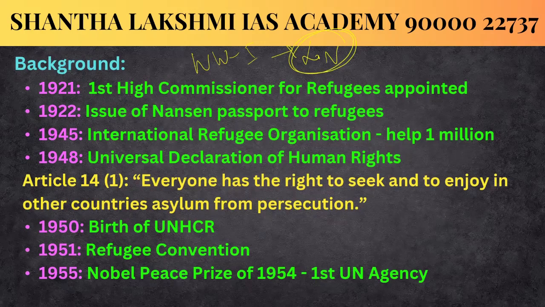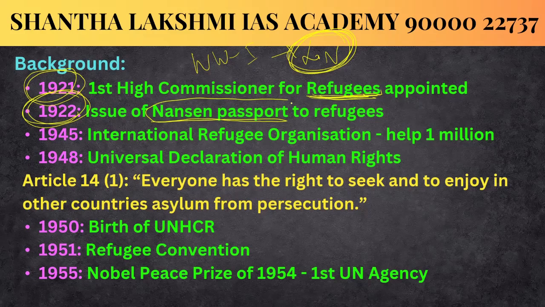So in 1921 only, the first High Commissioner for Refugees was appointed by the League of Nations to look into the problems of refugees. In 1922, one year after the appointment of this High Commissioner for Refugees by the League of Nations, they introduced the Nansen passport for refugees. Nansen passport means they found that the refugees who fled their countries lacked a valid legal document, so they issued the Nansen passport to refugees.